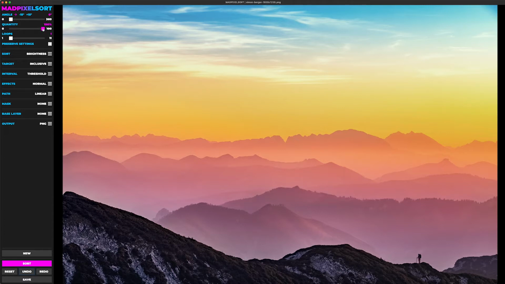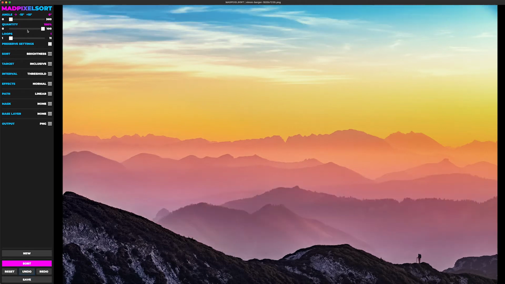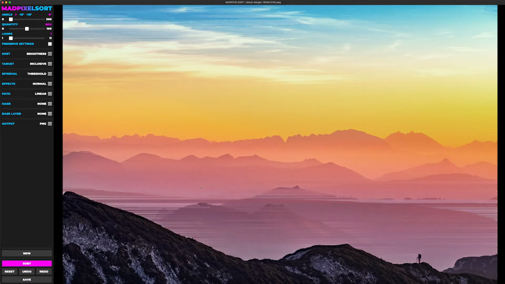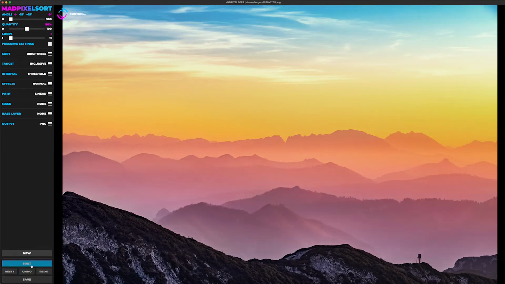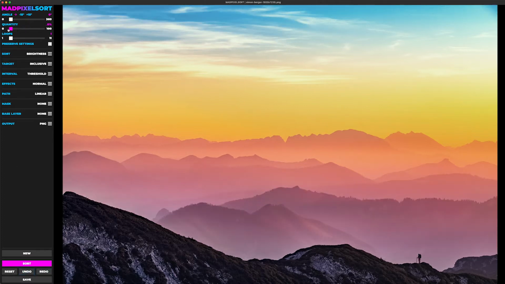Quantity reduces the amount of intervals sorted. So if I were to sort here, you can see there are a bunch of intervals. Essentially each sorted line that you see. If you reduce the quantity, a random amount of them, so let's say it would only sort 50% of the intervals. As you can see, there are gaps in between them, and this is random. So if I do it again, and I go between the two, you can see that there's a difference between them. If you bring it all the way to 0, it won't do anything.